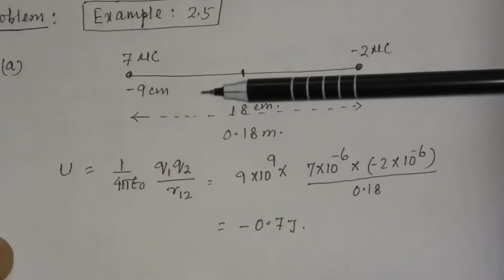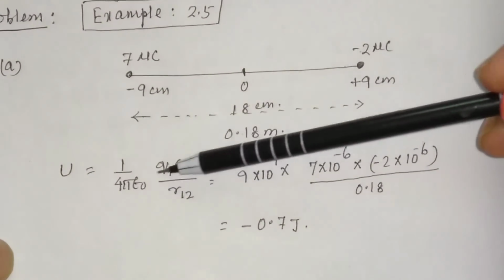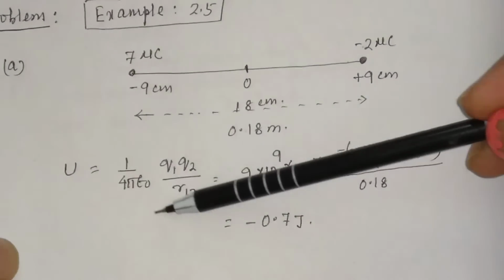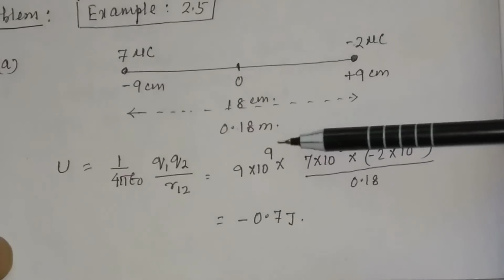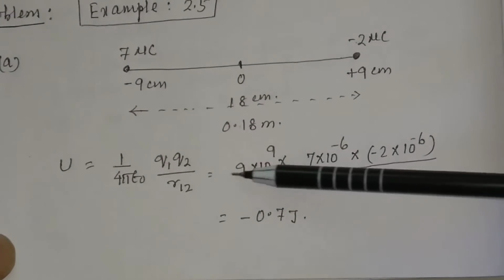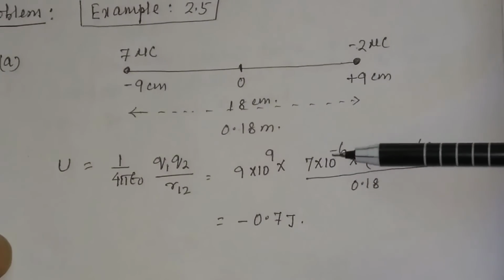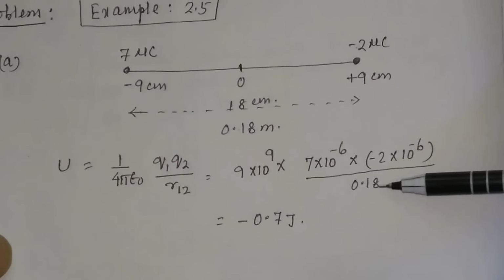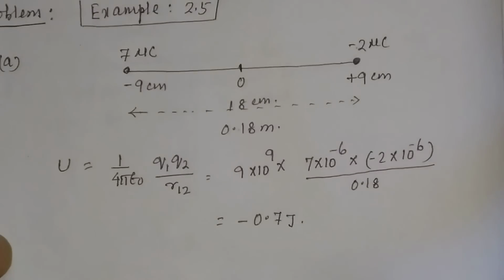So what will be the potential energy? Potential energy U will be equal to 1 by 4 pi epsilon 0 Q1 Q2 by R12. This is the potential energy in the absence of the external field. If you substitute the values, 1 by 4 pi epsilon 0 is 9 times 10 to the 9, Q1 is 7 times 10 to the minus 6 coulomb, Q2 is minus 2 times 10 to the minus 6 coulomb, distance is 0.18 meters, the potential energy will be equal to minus 0.7 joule.